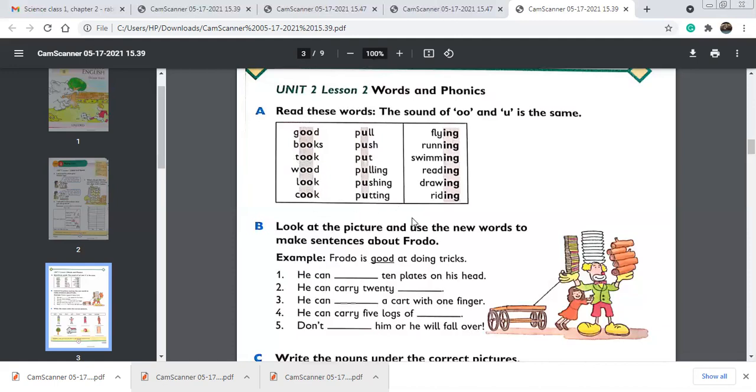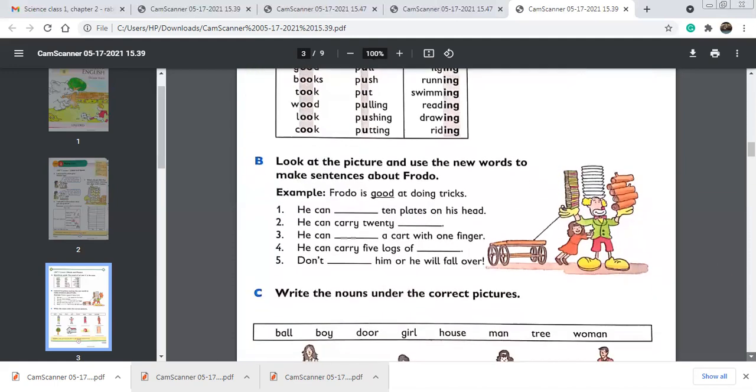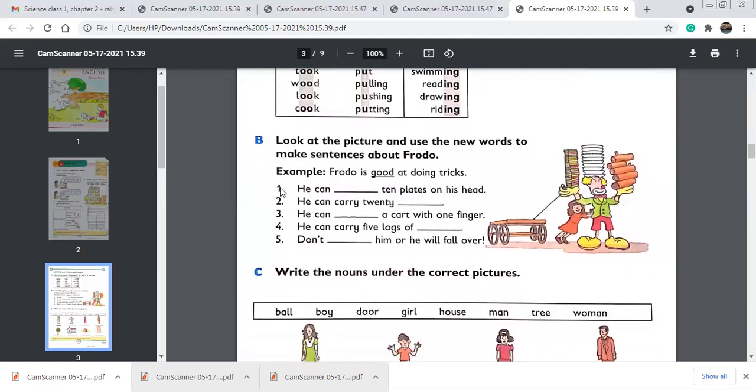Okay, so exercise B: look at the picture and use the new words to make sentences about Frodo. This is the clown Frodo. Frodo is good at doing tricks. Look at the picture. What is he doing? He can dash 10 plates on his head. You have to write here, put. He can put 10 plates on his head. You can see he has put the 10 plates on his head.